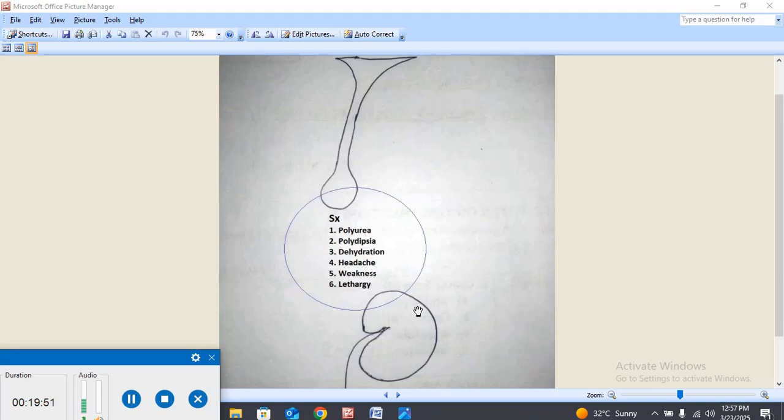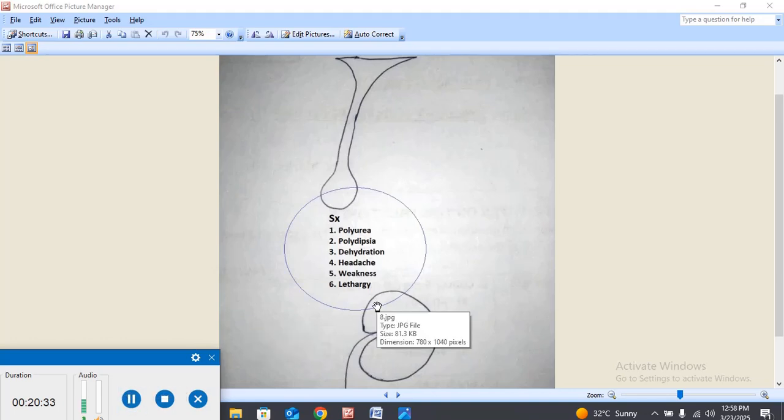the central diabetes insipidus and the nephrogenic, because the water amount is very low inside the blood, and the blood is very much concentrated. So due to the increased concentration of the blood, there will be headache. Weakness will also be there, because it also leads to the excretion of various other matters, and the weakness is also there due to decreased blood pressure, decreased blood volume, and decreased blood supply to various parts.